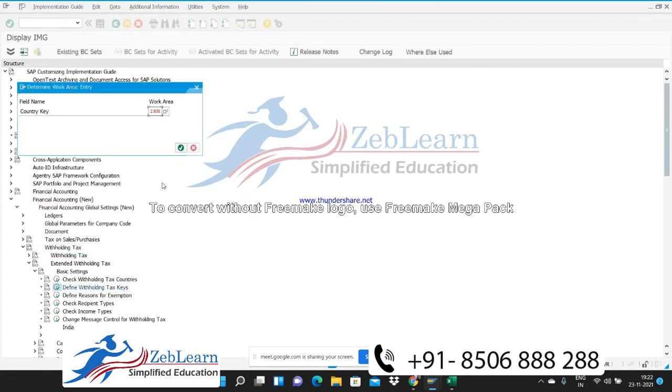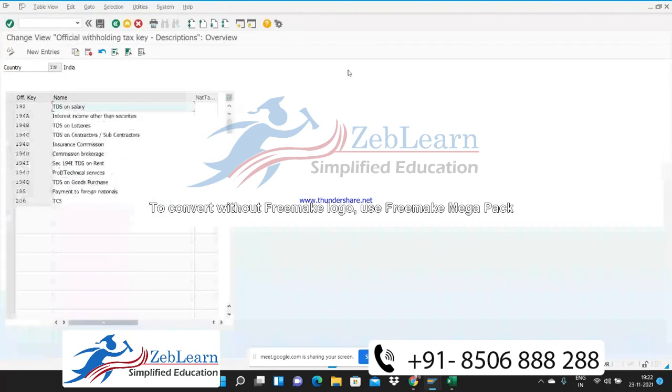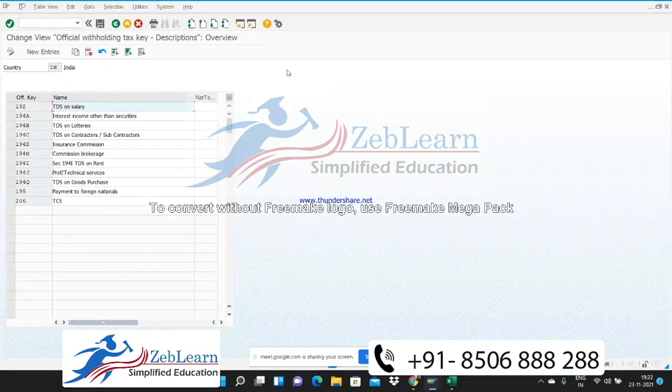Okay, IN, in system it has still not been created. So these are the countries, and I have to give a country code which is IN, India. Now in the system, some of the users have created these TDS types, the withholding tax keys they have already created.